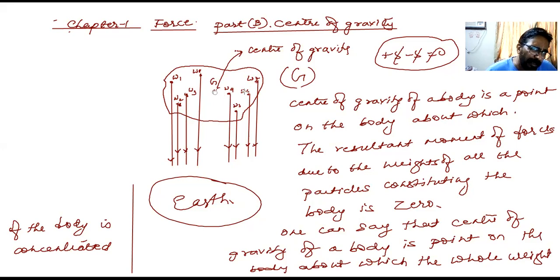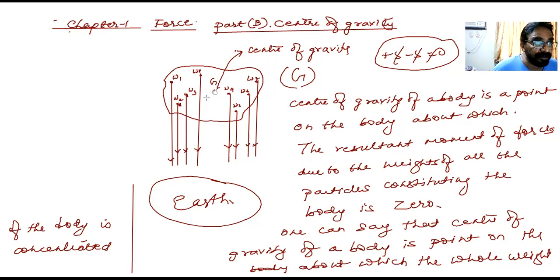On this side, a few particles bring out clockwise moment. If the anti-clockwise moment and clockwise moment are equal about that point, then that point becomes the center of gravity. So the whole weight of the body is concentrated there. One can imagine that the center of gravity of the body is a point about which the whole weight of the body is concentrated.